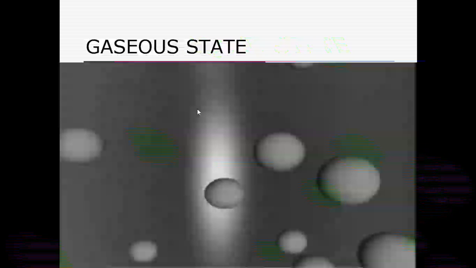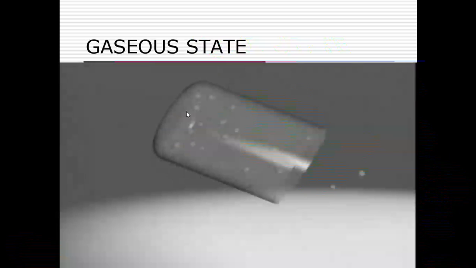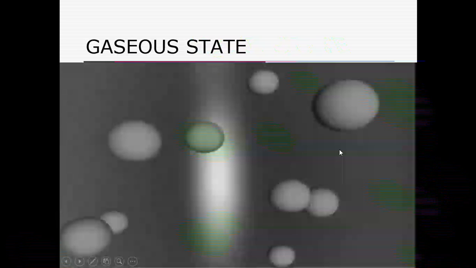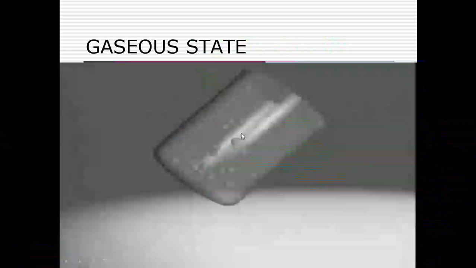Okay. So next, here you can see the next state of matter, that is the gaseous state. Can you see the gaseous state? Yes. So in the gaseous state, the particles are very loosely packed. Here you can see how they are loosely packed. They are away from each other, very far away compared to the liquid state. The force of attraction between them is very weak.